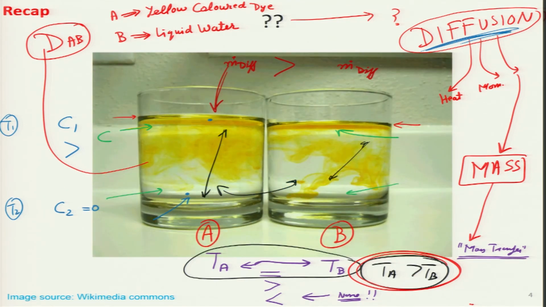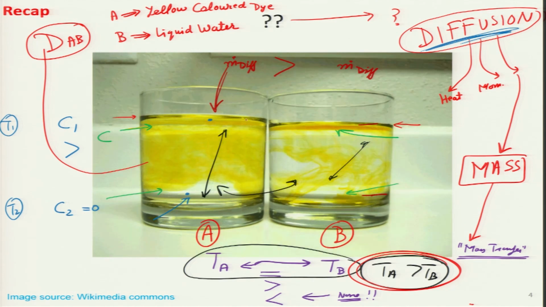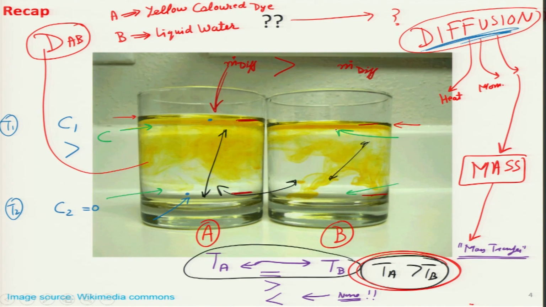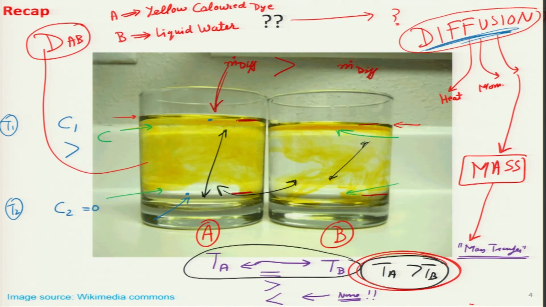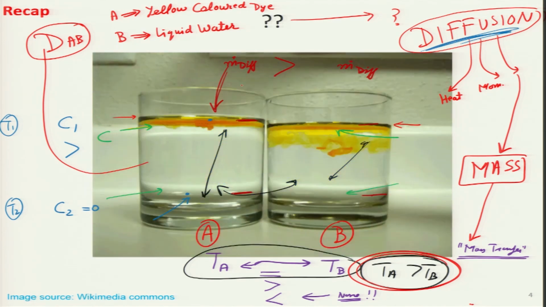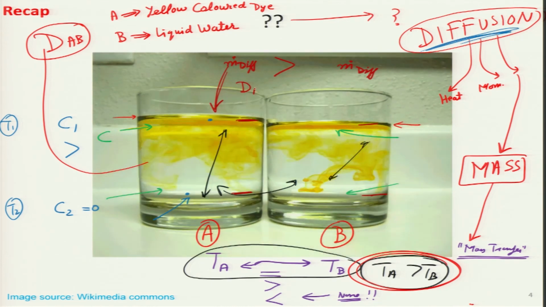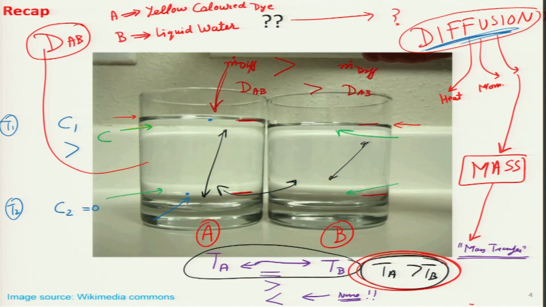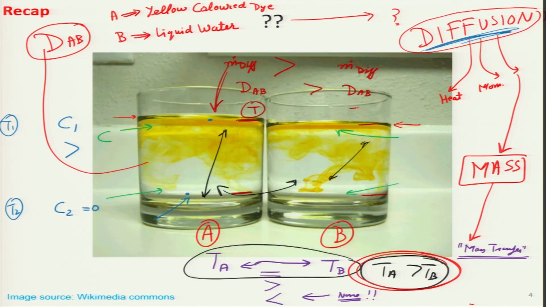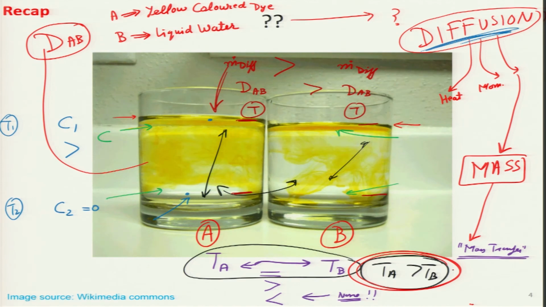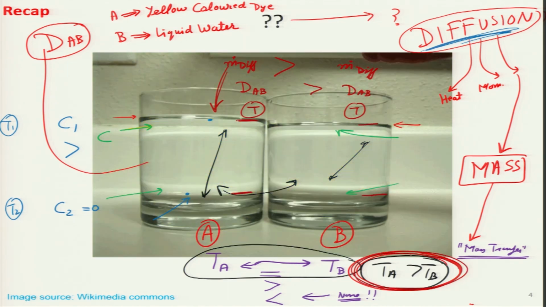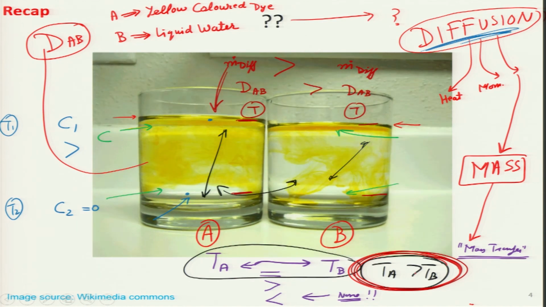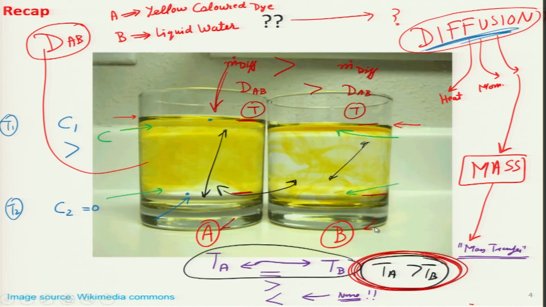The density gradient over here, the density gradient when it started, both were the same, and the cross-sectional area is the same because the glass has the same size and the same amount of water. So the only thing increasing the mass flow rate over here is that this DAB must be greater than this DAB, and the main effect is due to temperature. That is why yesterday when we looked at it, we hinted that perhaps TA is much greater than TB in this particular case. If this is container A, this is container B.